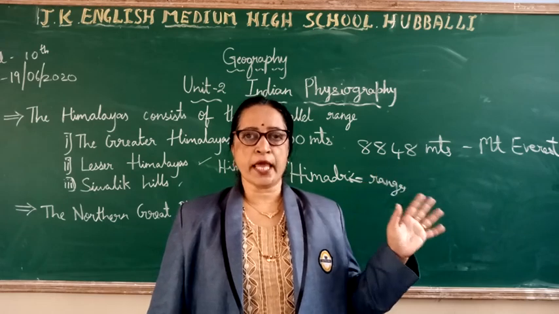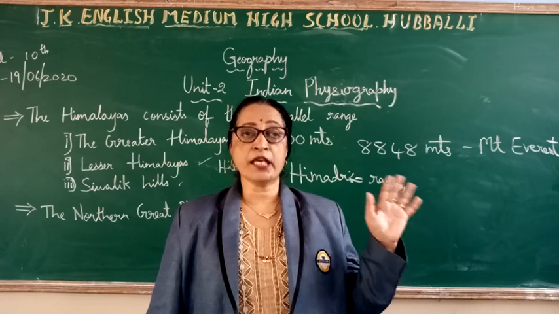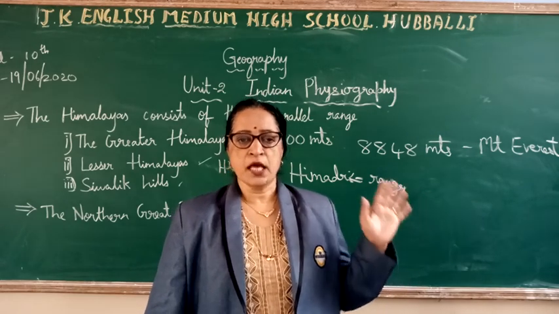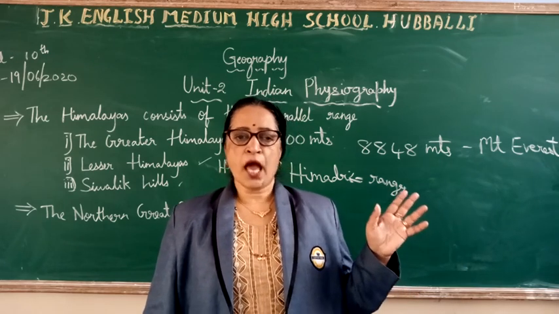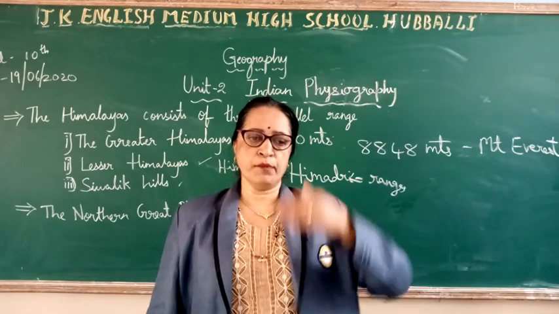It covers an area of about 7 lakh square kilometers, and the plain is formed from the fertile alluvium deposited by the rivers flowing from the Himalayas.